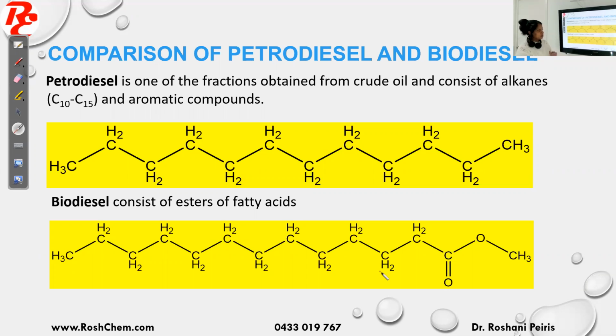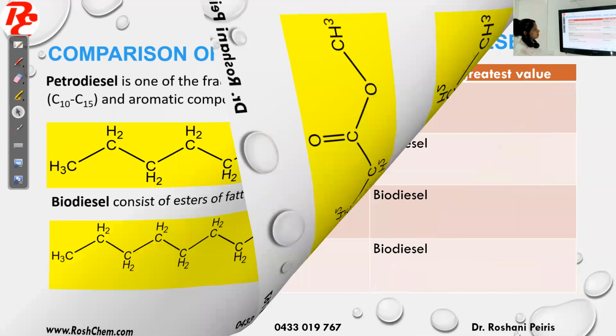Now we will see the physical properties of those two. The physical properties depend on the intermolecular interactions. The intermolecular interaction present in petrodiesel is the dispersion forces, and for the biodiesel it is dipole-dipole interactions. Look at the table here.